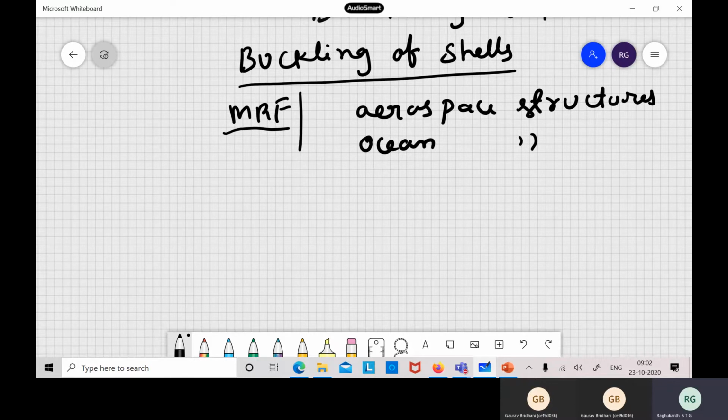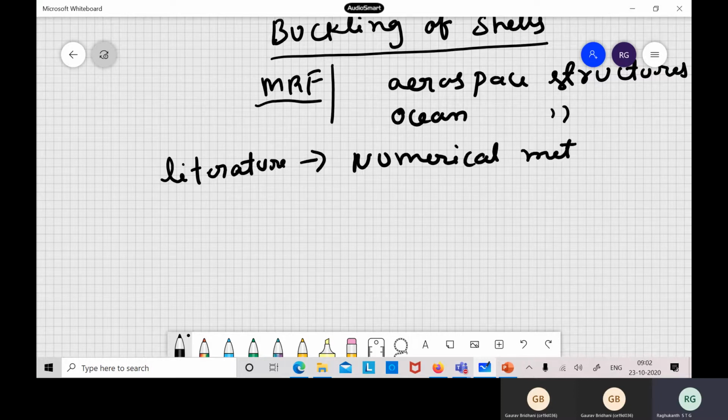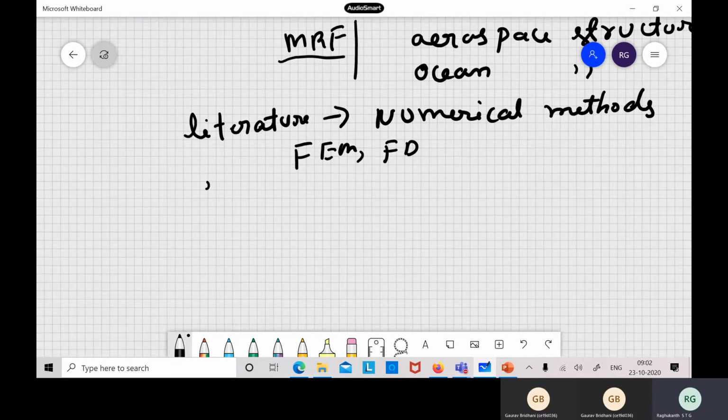Now if you see nowadays the literature on buckling of shells, most of the people use computer numerical methods. These numerical methods are popular and widely used nowadays, like finite element and finite difference. These are the methods widely used for understanding buckling of shell structures, because analytical solutions become very, very complex. You may not be able to solve them also. Closed form solutions are not possible.